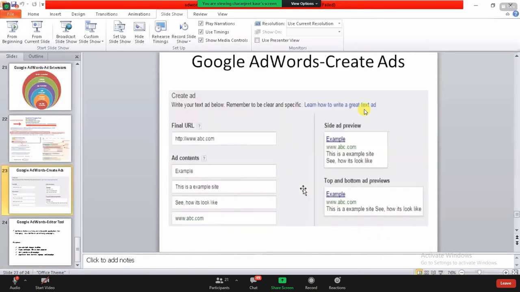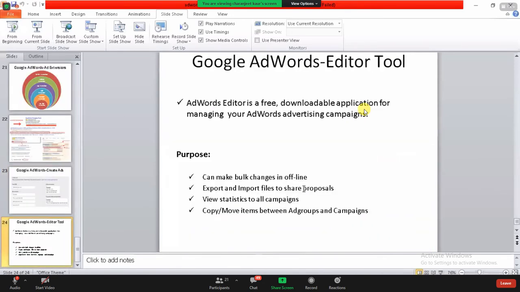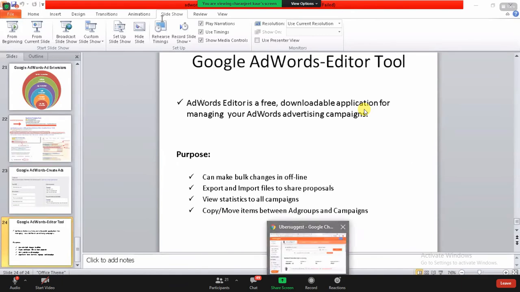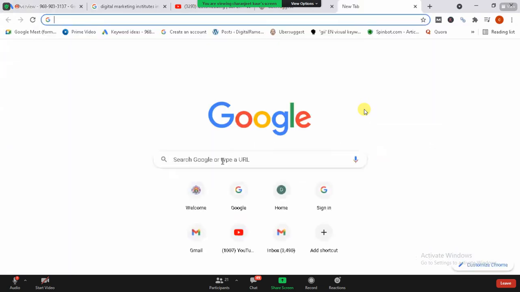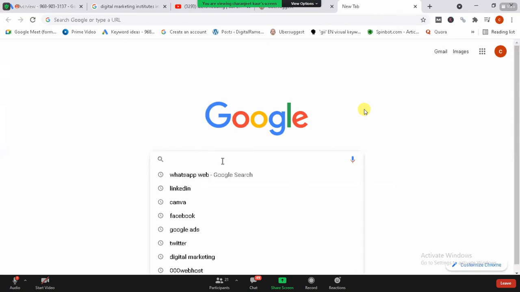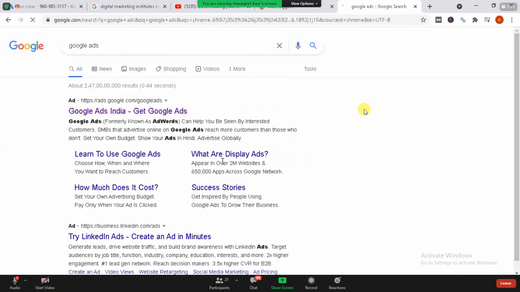Okay, now we need to start working on Google Ads. So now let's just start with the practical part. Here it is. What you need to do, first of all, is go to Google and type Google Ads. Search for the option Google Ads.